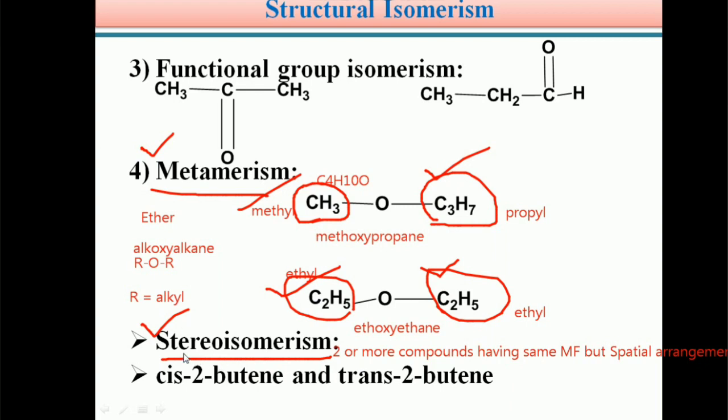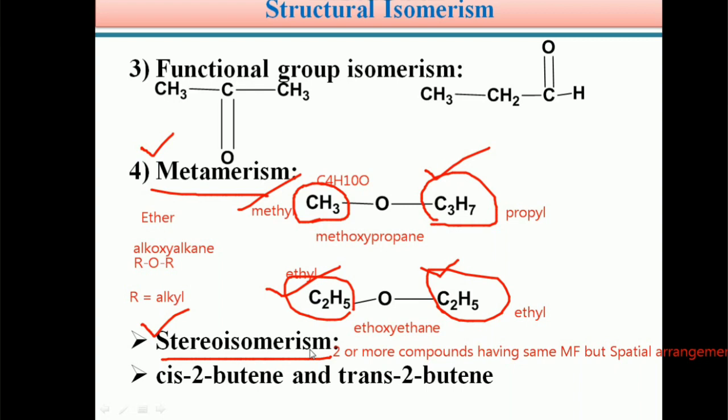Students, you can learn about stereoisomerism in detail in the coming unit, stereochemistry. It is a very interesting and very important concept in organic chemistry.